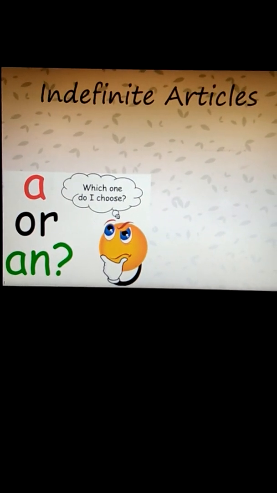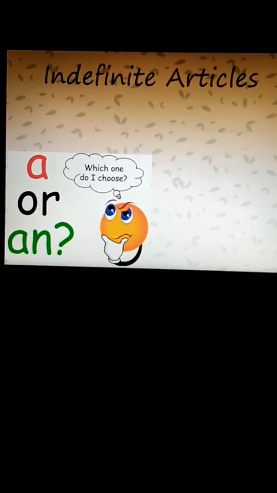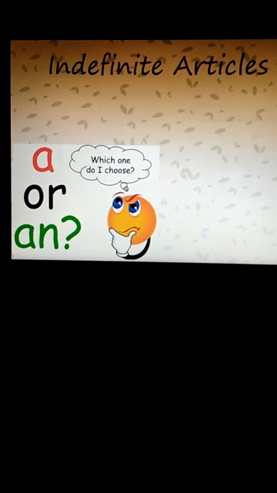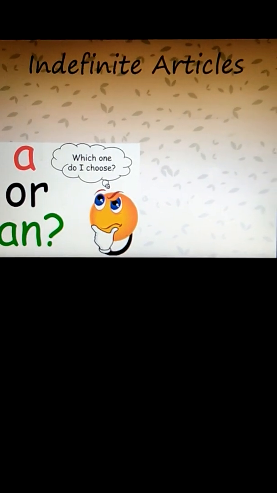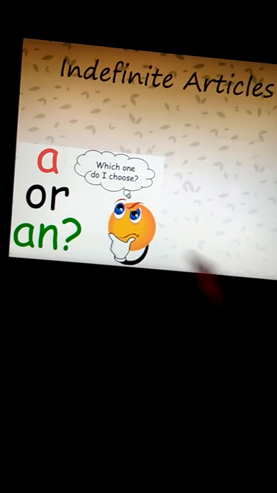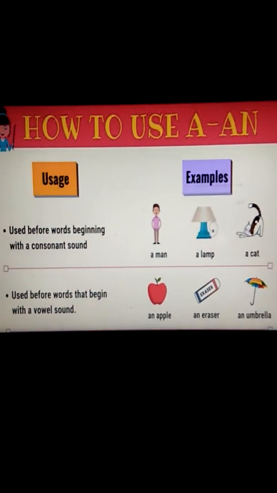Now we come to the indefinite articles. We can divide the articles into two parts. One is the definite article and one is the indefinite article. Okay, so first we will start with the indefinite article, a or an. Which one do I choose? How to use a or an?